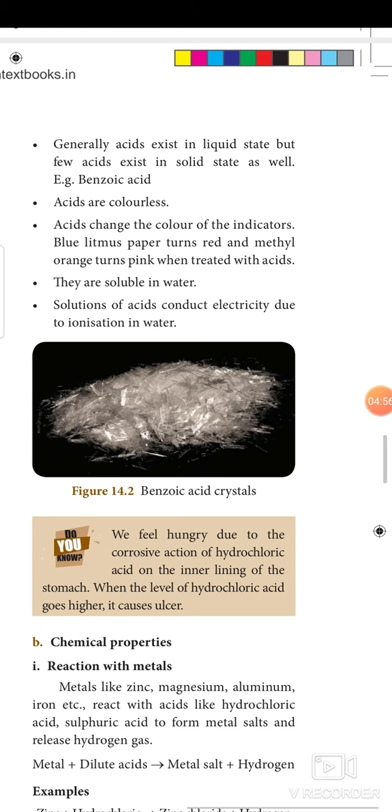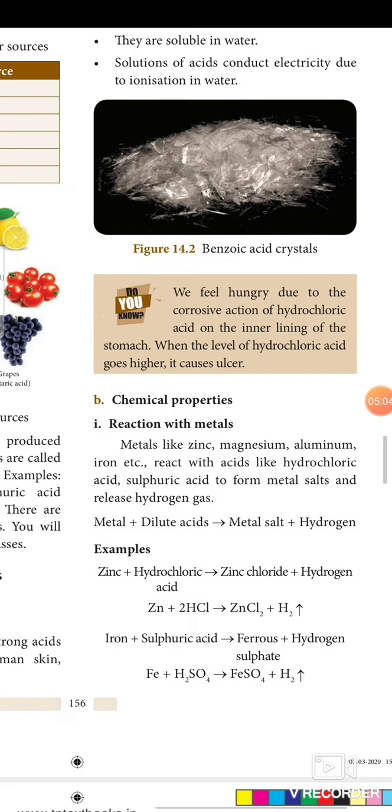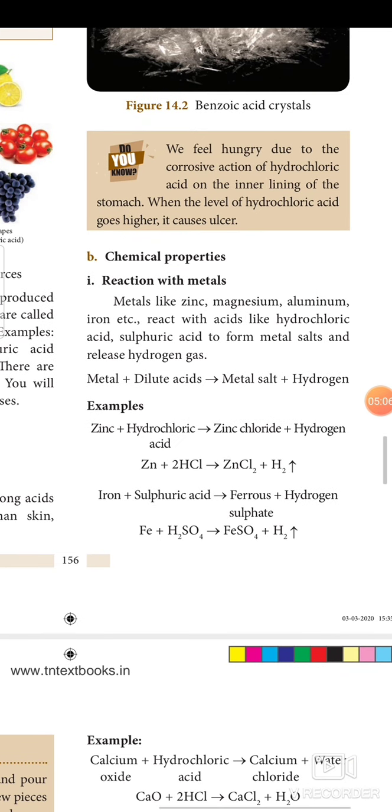We feel hunger due to the corrosive action of hydrochloric acid on the inner lining of the stomach. When the level of hydrochloric acid goes higher, it causes ulcer. So we should not let the hydrochloric acid secrete a lot. We should feed ourselves regularly in a proper time duration.